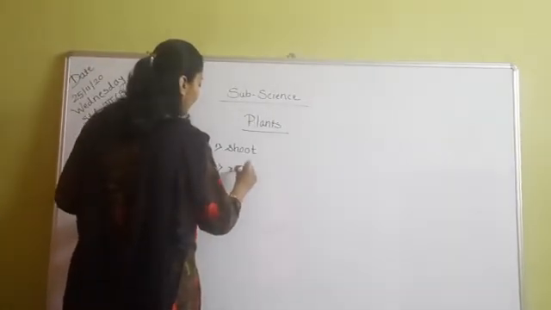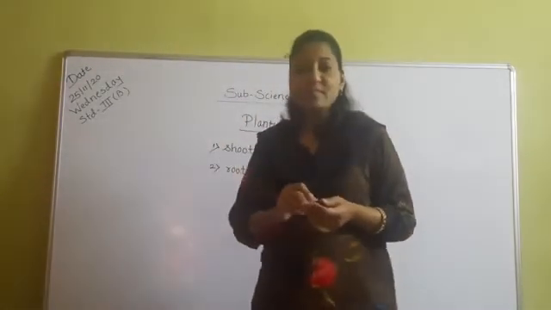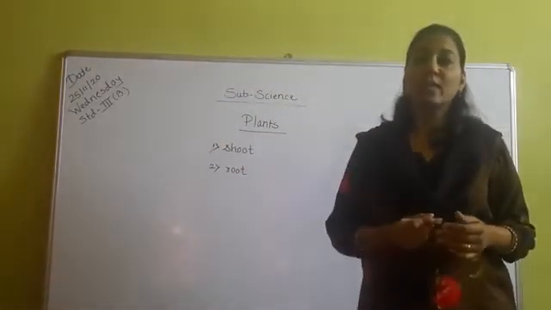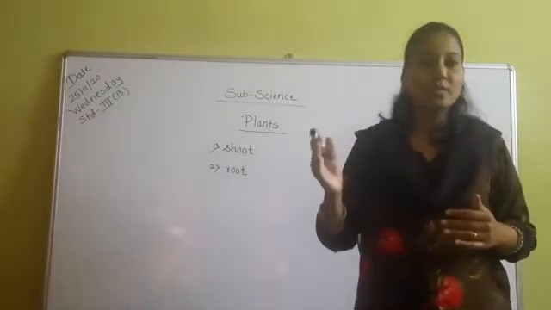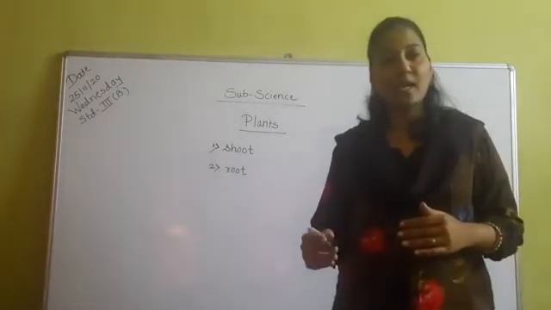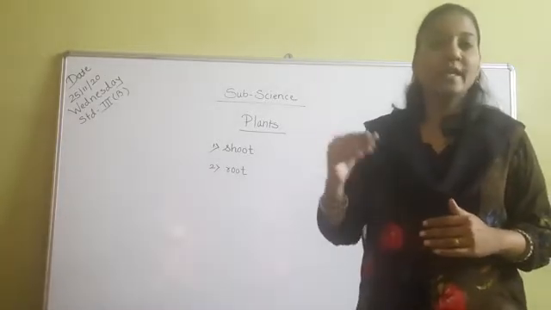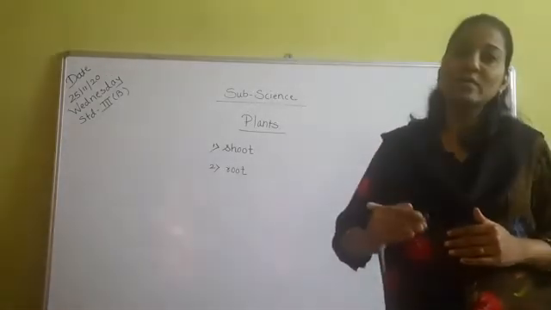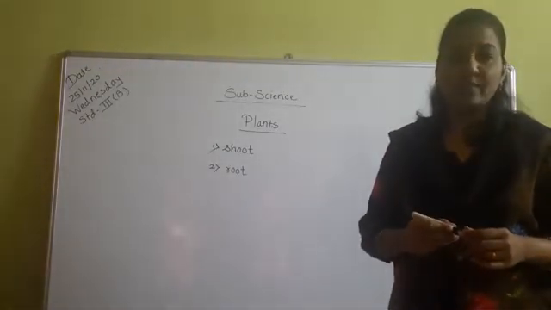You will ask me, students, what is the meaning of shoot? Root and shoot are the two parts of the plant, and shoot means the part of the plant that grows above the ground. It is in the air and grows above the ground, so that part is called the shoot.